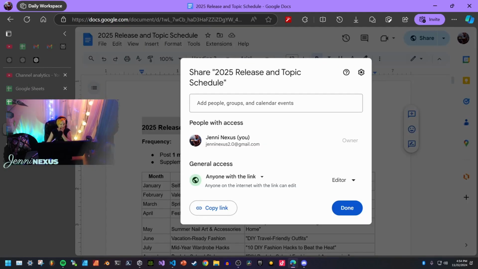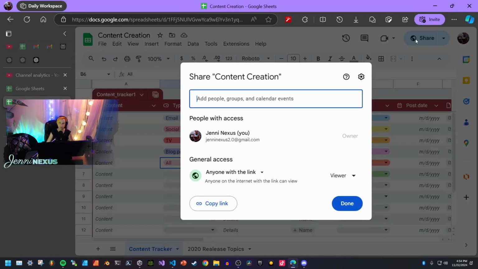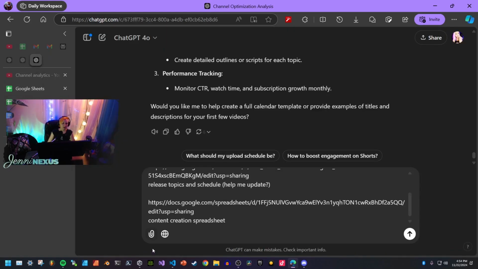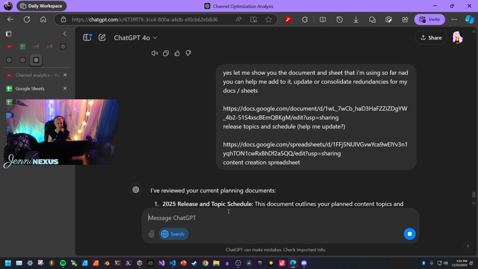And then we have the notes, share this one. Anybody with the link, and then content creation. Okay, what you can do on ChatGPT is make sure this part is selected, the search the web icon, and then it'll be able to access the web. So hopefully with these links, they'll be able to check them out.